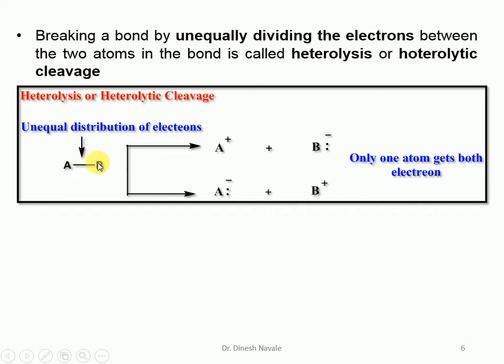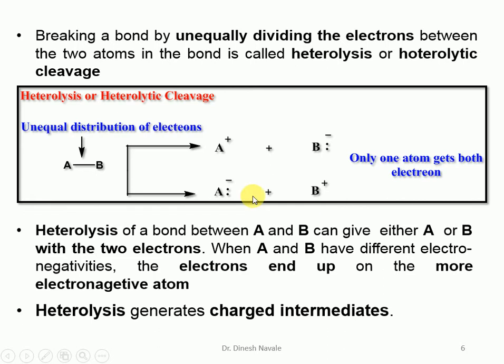That means in one case B will contain both electrons. That time it will form B minus, and the charge on A will be A plus. And when A contains both electrons, it will form A minus, and the charge on B will be B plus. That means either atom A or B takes both electrons during the heterolytic cleavage, and during heterolytic cleavage there is a formation of charged species, plus and minus.